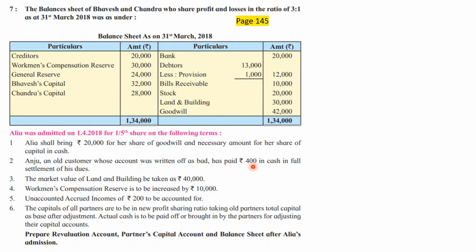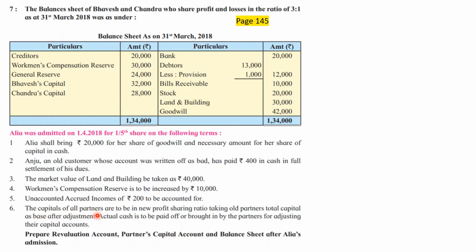Next, the market value of land and building is to be taken at rupees 40,000. The original value is 30,000 and the new value should be 40,000. So it's a clear case of appreciation by rupees 10,000. Workman compensation reserve is to be increased by rupees 10,000. That means the original workman compensation reserve is 30,000 and it is to be increased by 10,000, so the total will be 40,000. Next, unaccounted accrued income of rupees 200 is to be accounted for. Okay, this is also a good adjustment. The word used is accrued income.